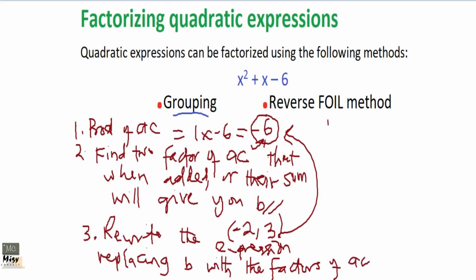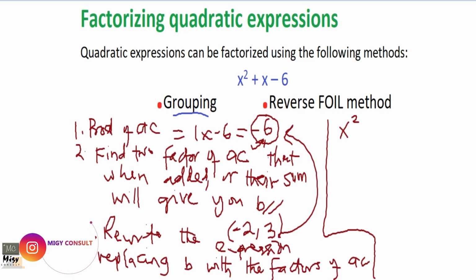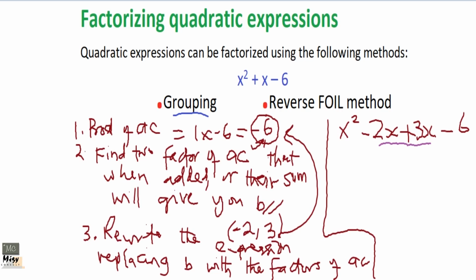Okay, so that is what we will do next. And so we are going to do that. So we write x squared. Now we have -2 and 3. So -2x plus 3x. Then we'll bring our -6. So this is just what we changed. This is what we brought in. Okay, we changed them and it's the same as x.